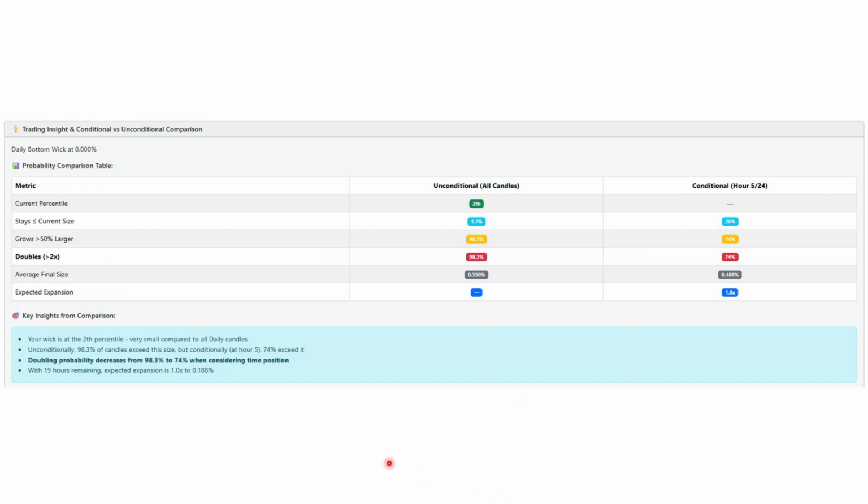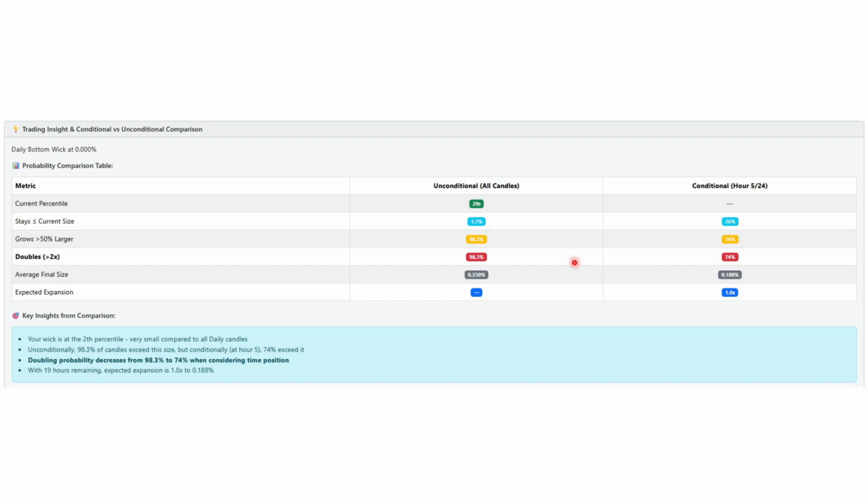So towards the end of the report, this is what it shows me as a comparison. I don't just want to focus on unconditional because this isn't dynamic, it won't change. So even if we've got 1 hour left in the day, we could be miles away from that creating a new wick. We could be up really, really high, and this will still tell me it's sort of 98% chance we're going to form that wick. So that's not that helpful. So we also want to compare that to the time aware condition. Obviously if we've only got an hour left in the day, this is going to significantly drop in probability, and will likely tell me that it's not likely anymore that we're going to create a larger wick.